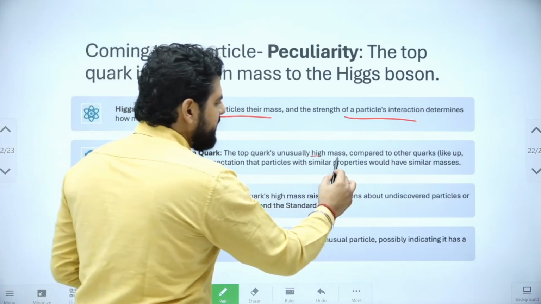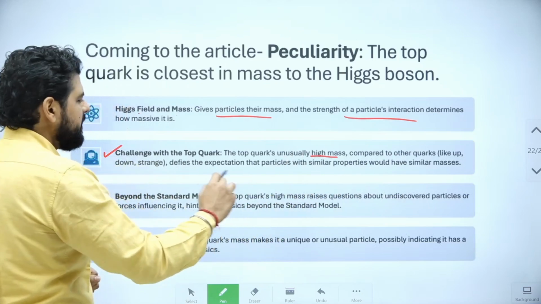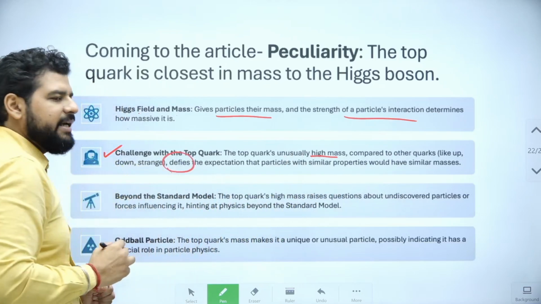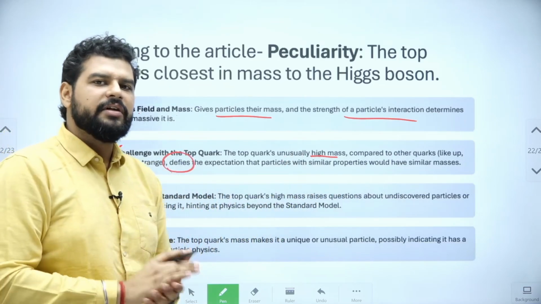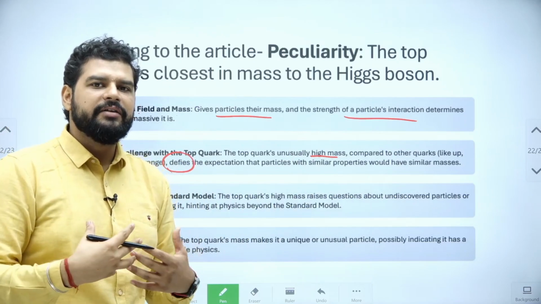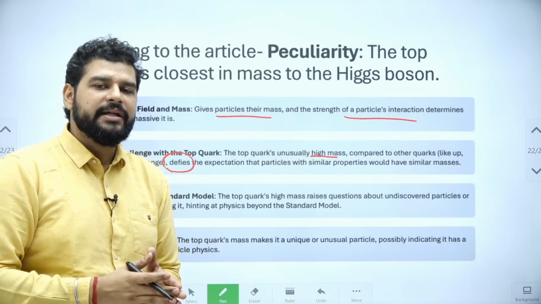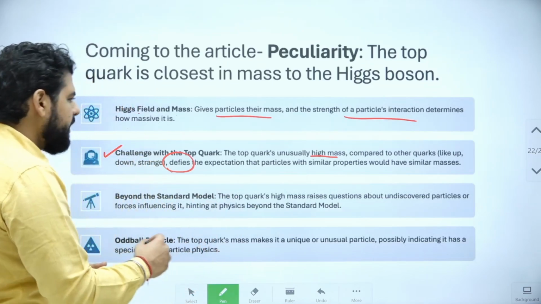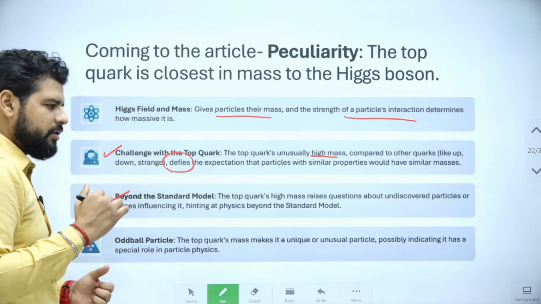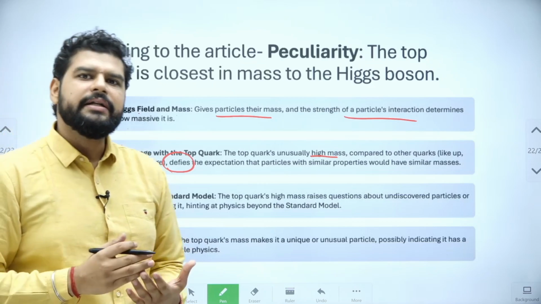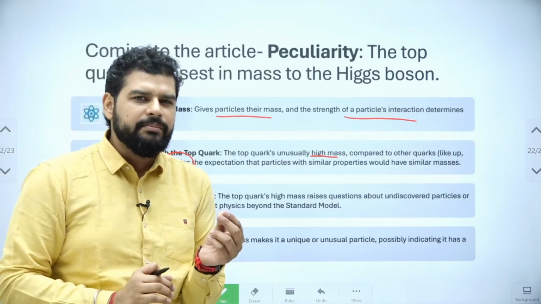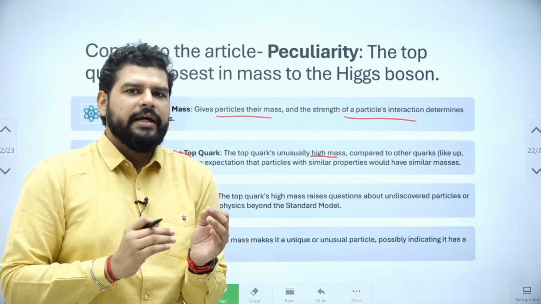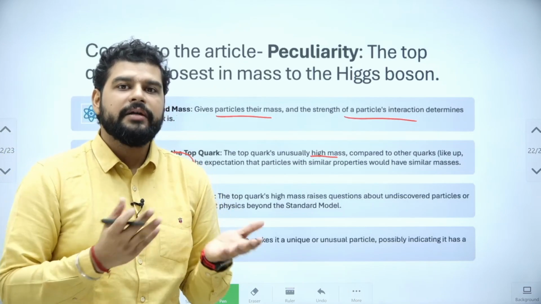It has high mass compared to other quarks, and this defies the expectation. Like I said, the first thing it did was defy our expectation. We were expecting it to have a similar mass to its siblings, but it did not. Next, it has created a doubt in the minds of physicists that there is something different now. It did not go according to our expectations.